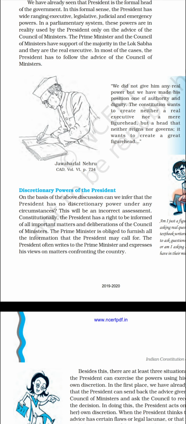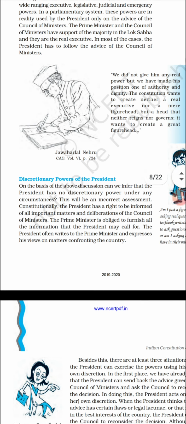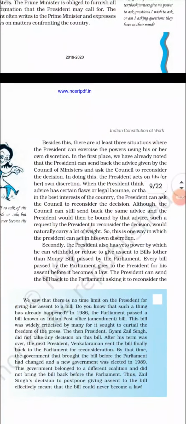Okay, so this is one of the most important powers of the president. He cannot decide anything, but he has to be informed. Information should be there with the president, whatever is happening in the government. So that is one of the most important powers. Besides this, there are three other powers of the president. Okay, the three discretionary powers of the president.